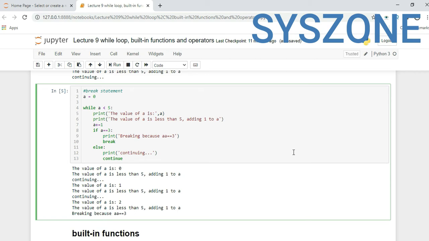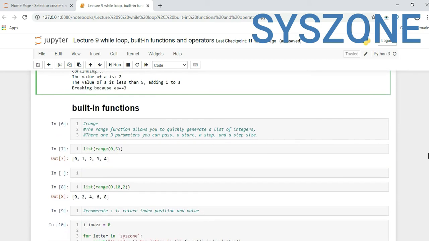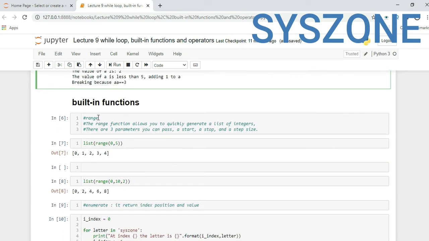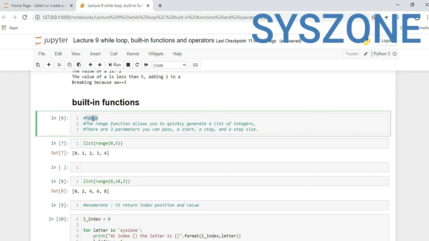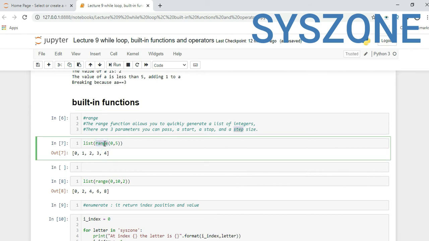So we saw the break statement and continue statement. We'll now see some built-in functions in looping. Range function, we already saw it, we can see it in an explained way. The range function allows us to quickly generate a list of integers. There are 3 parameters you can use: start, stop and step size.